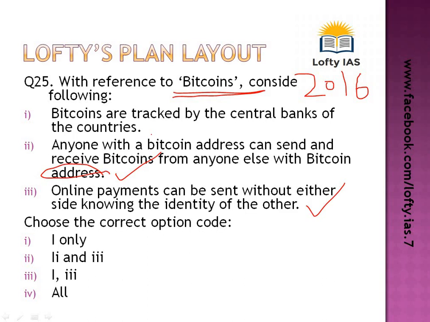But Bitcoins are not tracked by the central banks of the country. It is a virtual currency, and it works based on algorithms, so that everyone involved in using this currency can know, not exactly where it is going, but whenever there is some change they can all adjust accordingly.